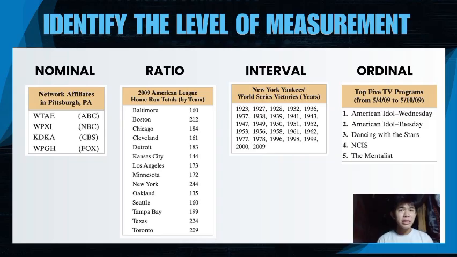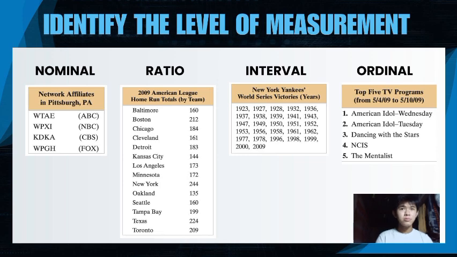For interval, the New York Yankees World Series victories, in years. And for ordinal, the top 5 ranks for the TV program. So these are the examples or numerical representations for the levels of measurement, which are nominal, ordinal, interval, and ratio.